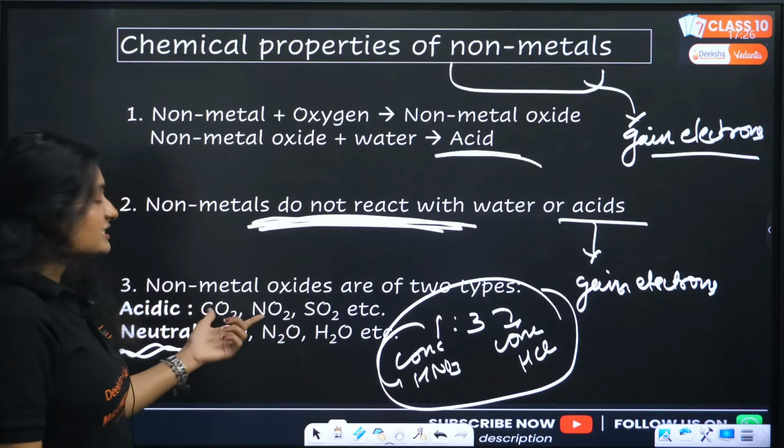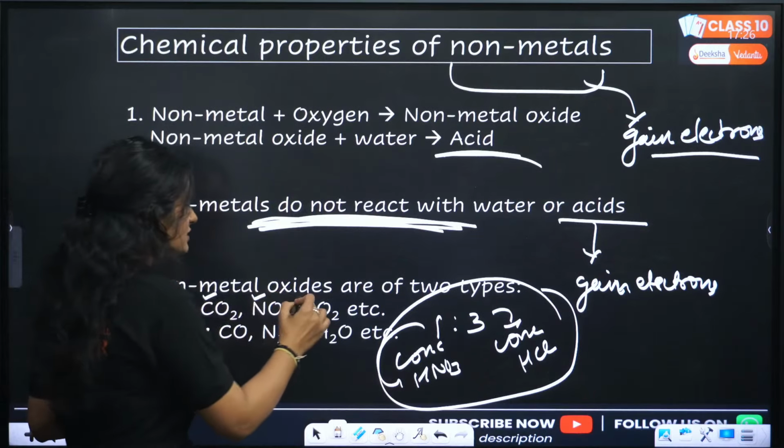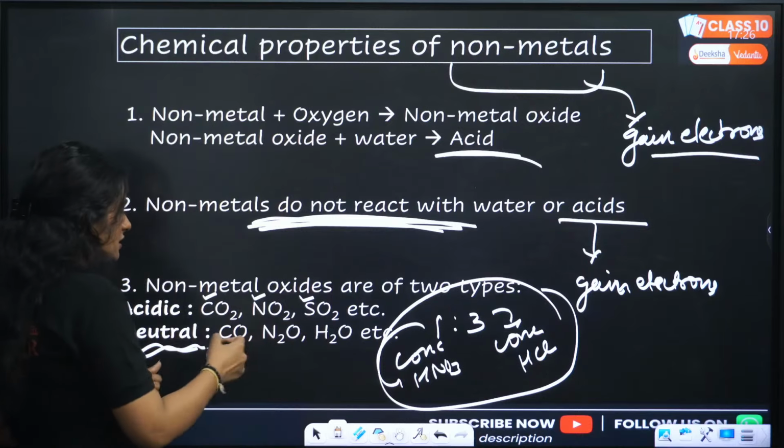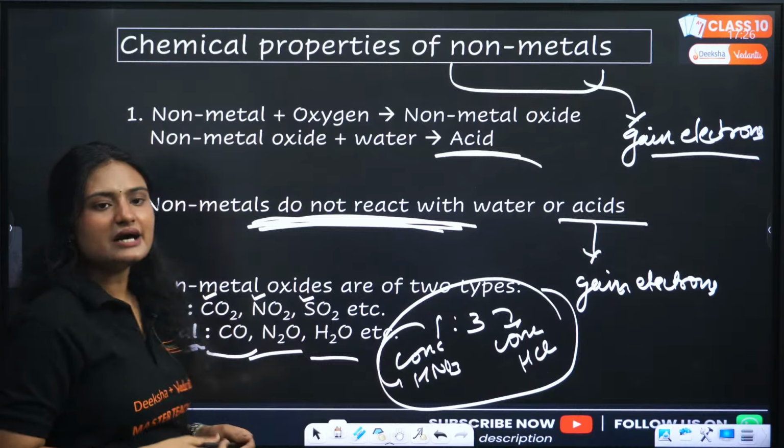Now non-metal oxides are of two natures, acidic and neutral. Acidic means carbon dioxide, nitrogen dioxide, sulfur dioxide. Neutral: carbon monoxide, nitrogen oxide, water. These all are neutral.